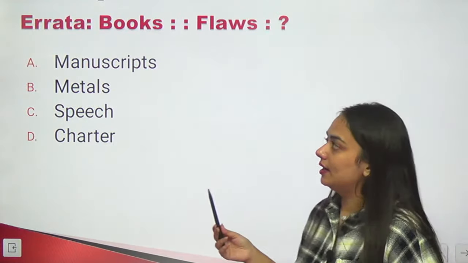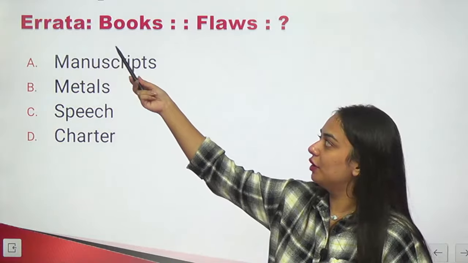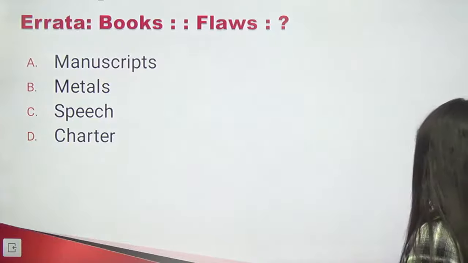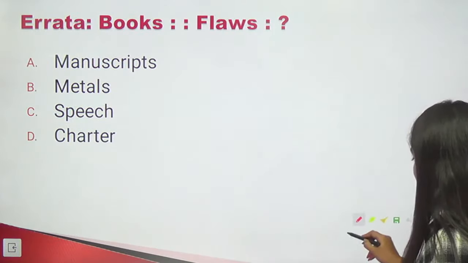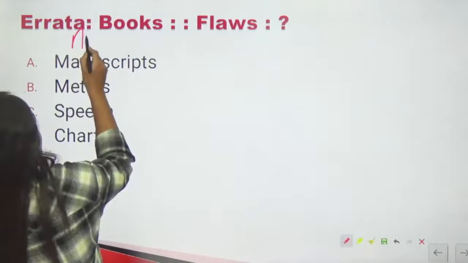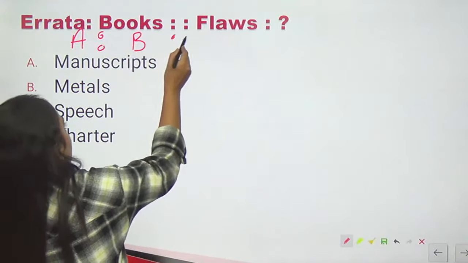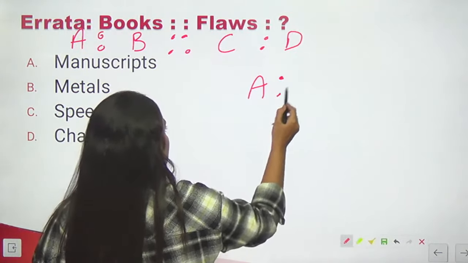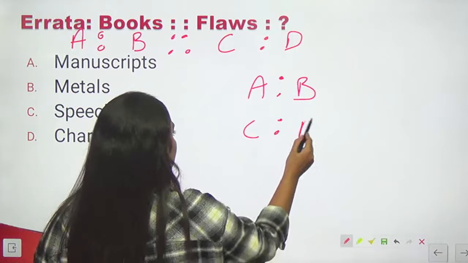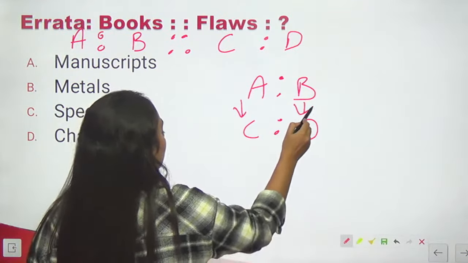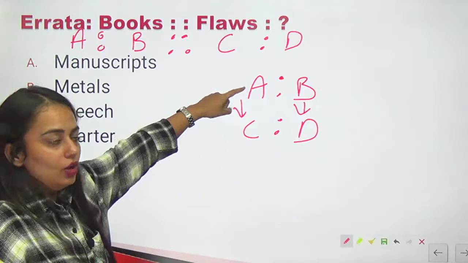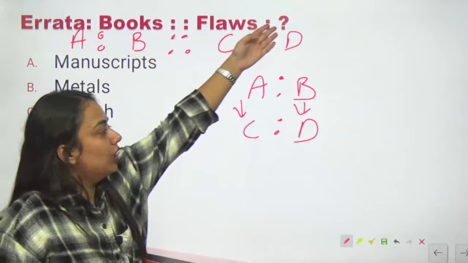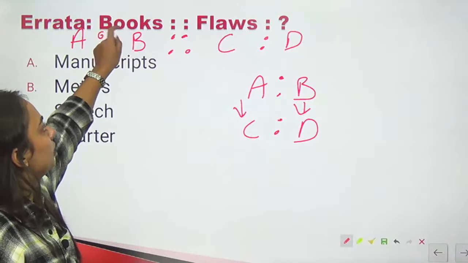Okay, now I know maybe many of you do not know the meaning of errata. Errata is to books, flaws is to what? Now what are these kind of questions? You can solve these questions like this. Just as A is to B, so as C is to D. Or you can write it like this. A is to B, C is to D. The relation should be like this. C is related to A, or let's say C is performing the role of A, D should be performing the role of B. So the answer that we have to find out here should be performing the role of books.